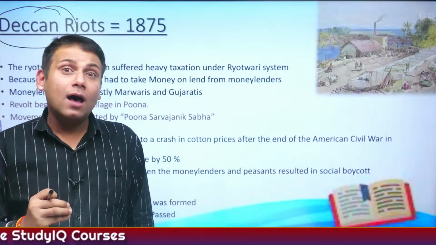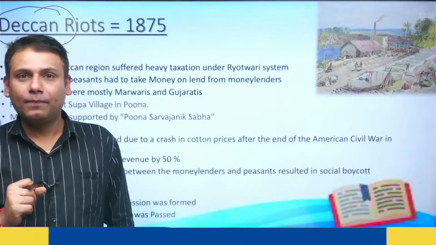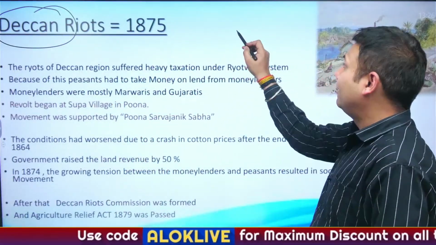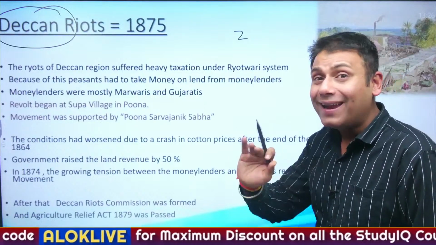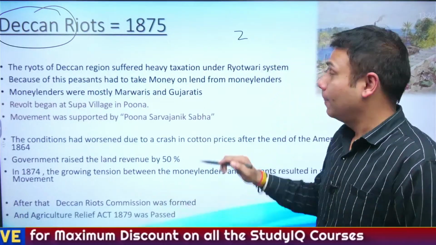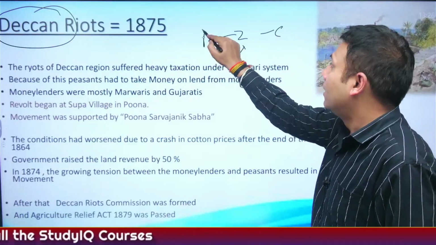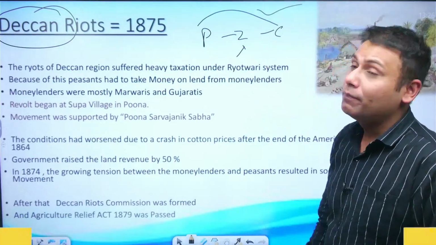If you remember, we had studied yesterday the Rayatwari system of land revenue. And under the Rayatwari system, we had observed one thing, that the role of Zamindar got ended directly. How? Now, the English East India Company directly collected the revenue from the peasants.